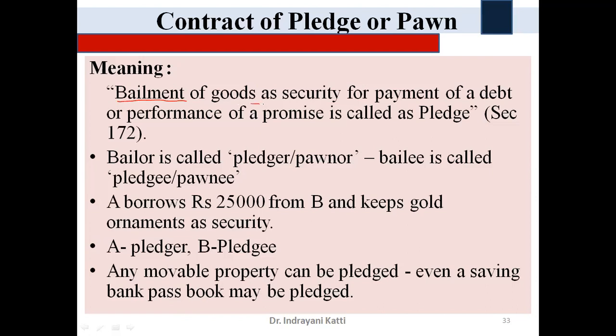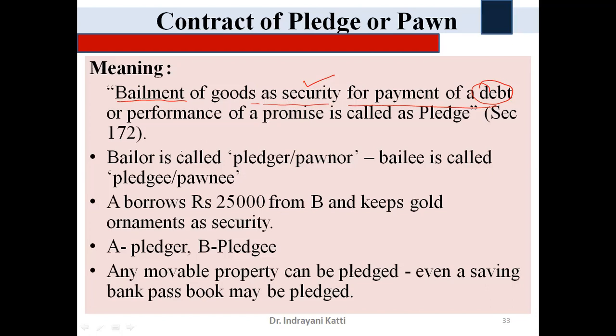To get the debt amount from the bank, something has to be kept as security. So we keep some movable goods as security to get the loan, and we need to get the goods back from the banker after repaying the debt. So this is the meaning of pledge.